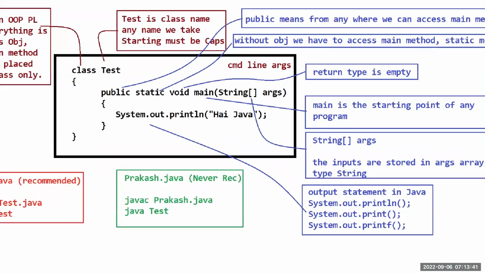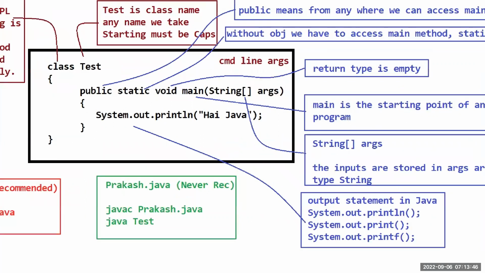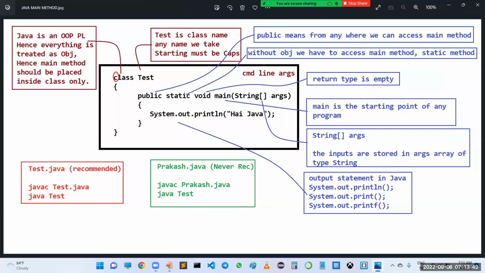Sir, in this, what is this class? Java is an object-oriented programming language. Hence, everything is treated as an object only. The main method should be placed inside a class only. Sir, what about this Test? It is for identification purposes. I think yesterday we discussed identifiers also, right? Yes, it is an identifier. Test is the class name. Any name we can take, but the starting must be caps. That starting caps and all these rules I will cover in our naming conventions, maybe today or tomorrow.